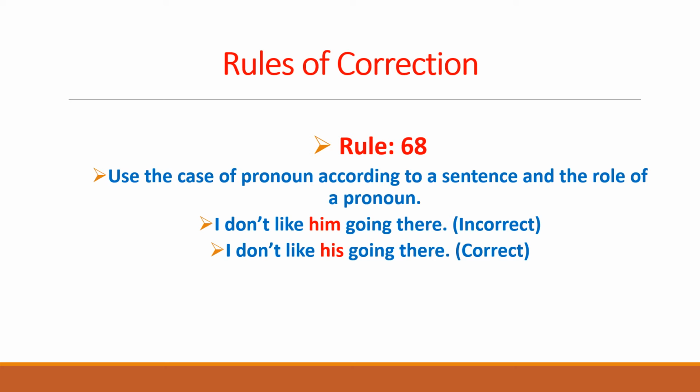Here you see that him has been used as objective case, whereas what we need here is to use the possessive case of him, that is his. So we would replace him with his. I don't like him going there is an incorrect sentence in English grammar, whereas I don't like his going there is the correct sentence, because here his, the possessive case, is the exact use of the pronoun and the case of the pronoun.